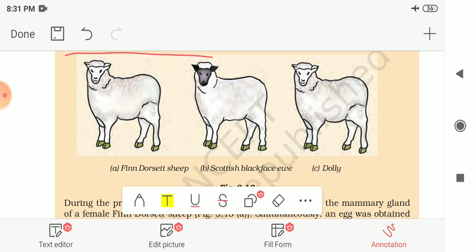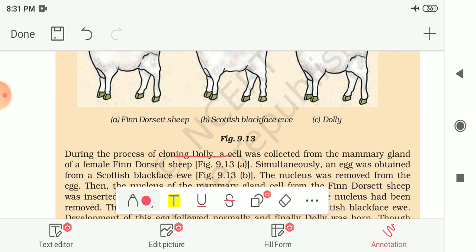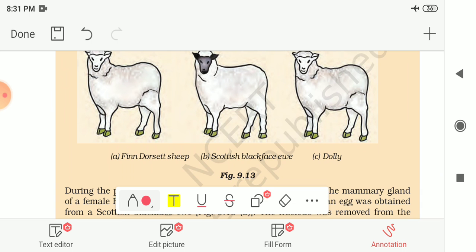So here it is given to you that during the process of cloning Dolly, a cell was collected from, here two sheep are there. The first one is the Finn Dorset sheep and the other is the Scottish Blackface ewe. During this process, a cell was collected from the mammary gland of a female Finn Dorset sheep. Mammary gland means a female organ in the female of any organism which produces milk for the sustenance of the young one.